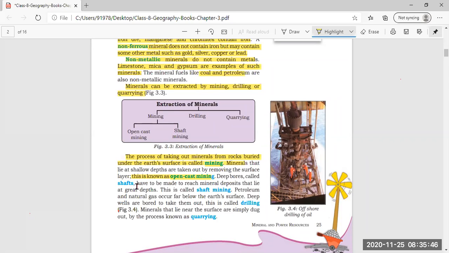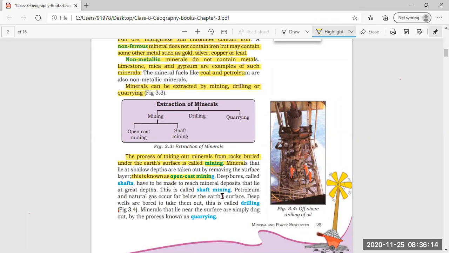That type of process of taking out minerals from shallow depth is called open cast mining. Shallow depth means not too much deep inside the earth, just removing the earth surface a little bit, we can find these types of minerals. So this is called open cast mining. Clear what is open cast mining?